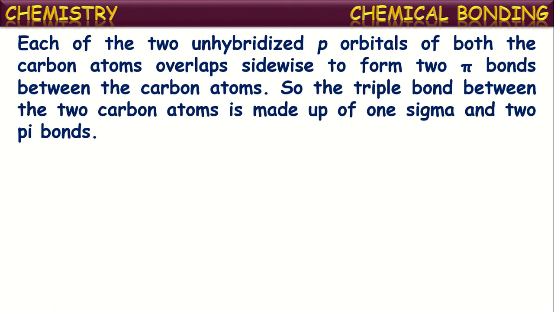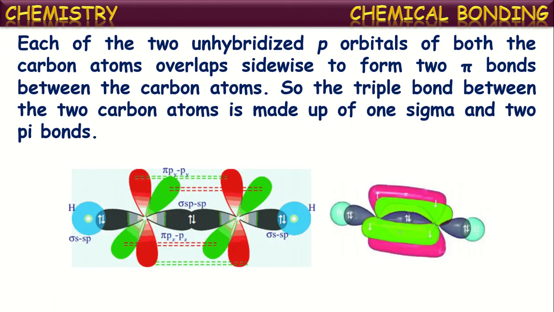Now the two unhybridized p orbitals of both carbon atoms overlap sideways to form two pi bonds between the carbon atoms. We said these two p orbitals are unhybridized; those are 2px and 2py. For each carbon atom there are two p orbitals with single electrons.